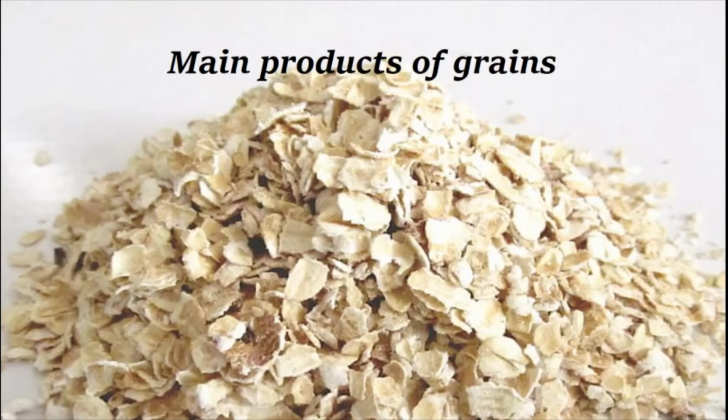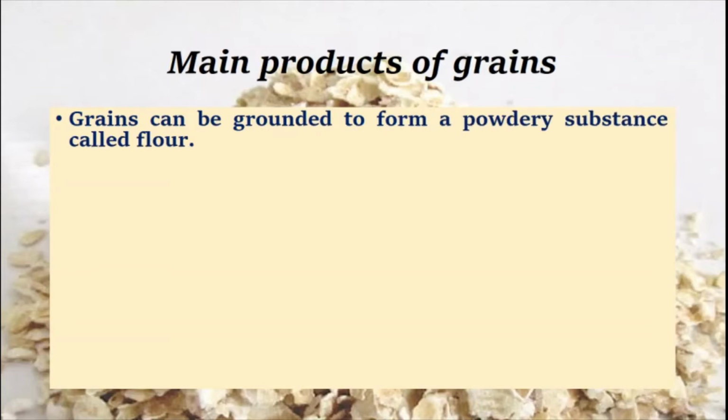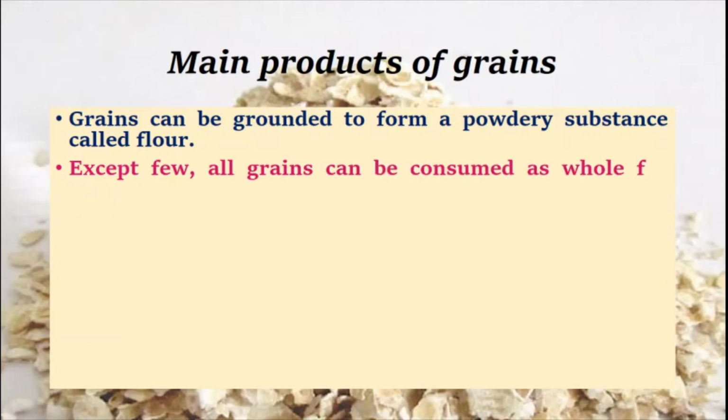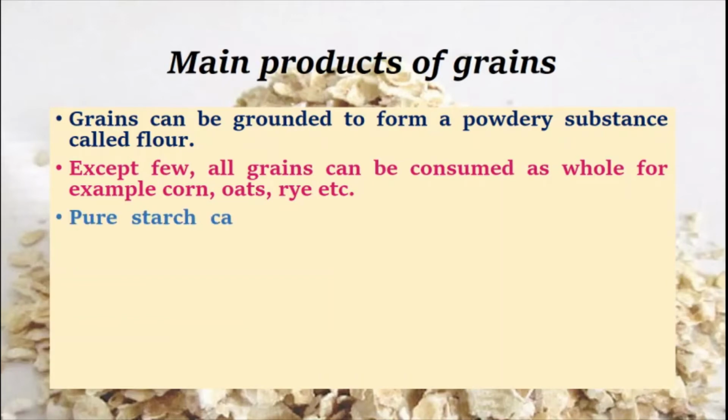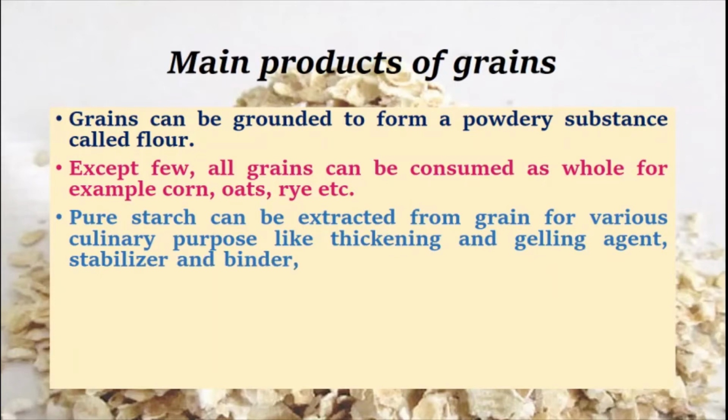Main products of grains. Grains can be ground to form a powdery substance called flour. Except for a few, all grains can be consumed whole, for example, corn, oats, rye, etc. Pure starch can be extracted from grains for various culinary purposes, like a thickening and gelling agent, stabilizer and binder, like corn flour, refined flour, rice flour.